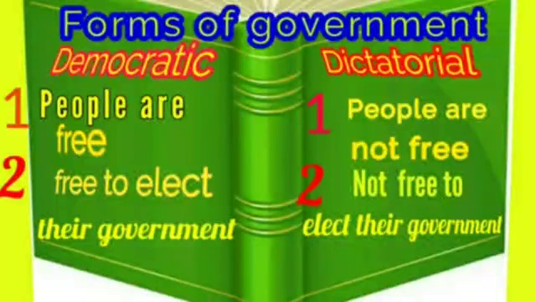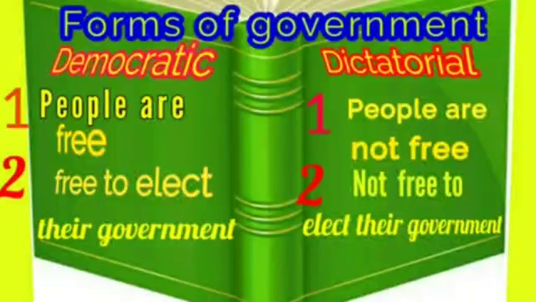The common people cannot aspire for high posts. People are not free to express their opinion. They must act according to the rulers. There are no elections. Even the dictators are not responsible to the people. So in the dictatorial government, no elections are there. People are not free, and they have no rights.